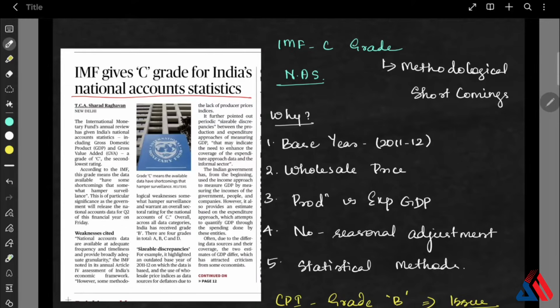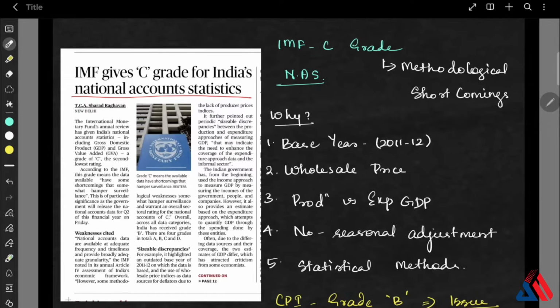The next article for the day is: IMF gives C grade for India's national account statistics. So, the IMF has released its latest Article 4 review and it has given India's national accounts, that is basically our GDP and GVA data, a C grade. Now, what does that mean?